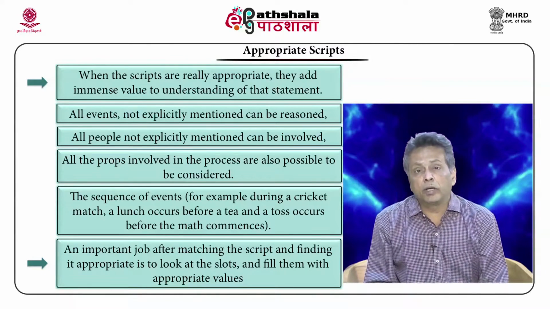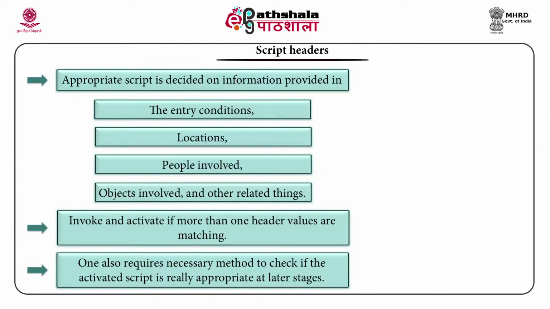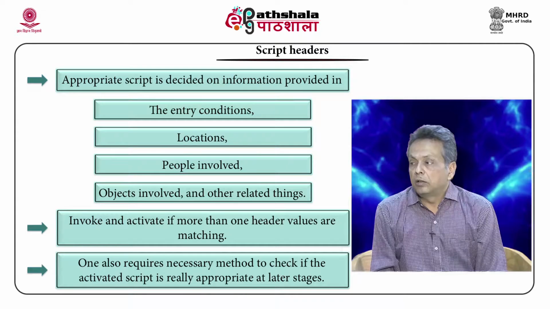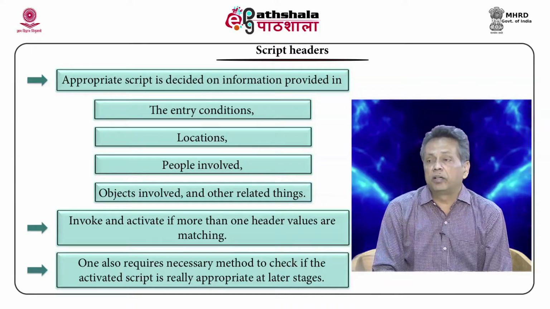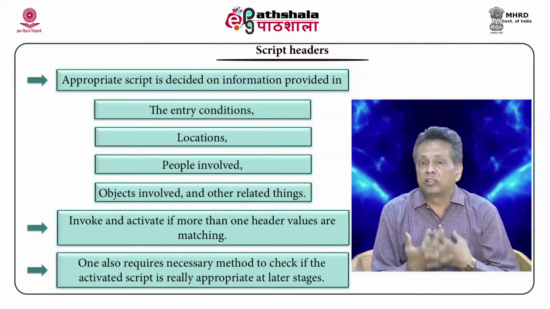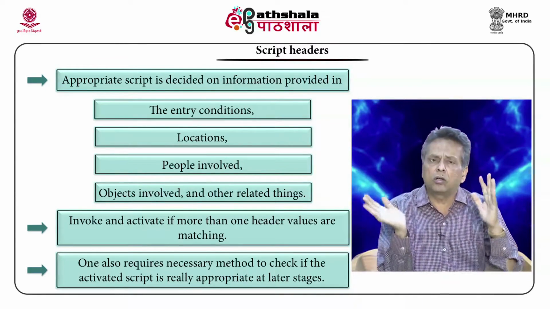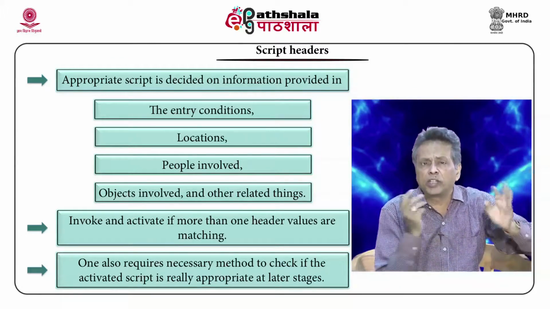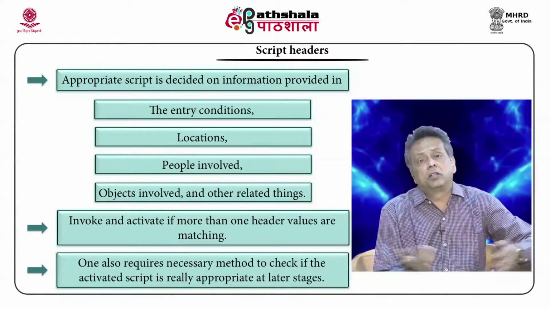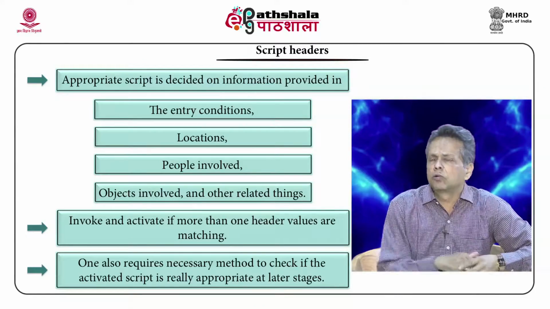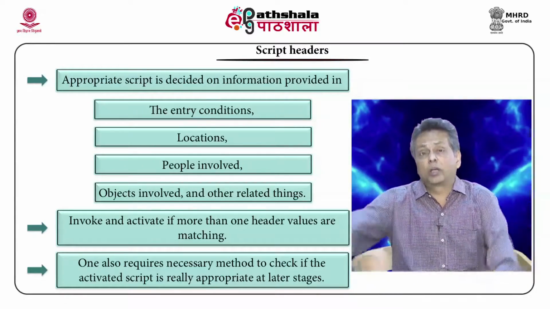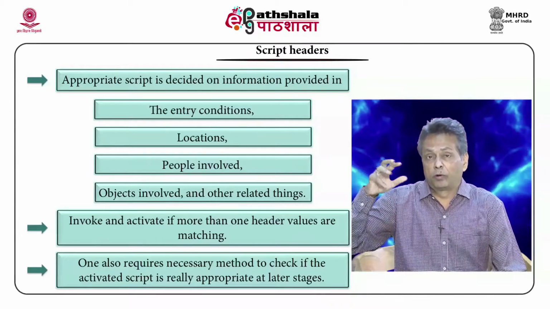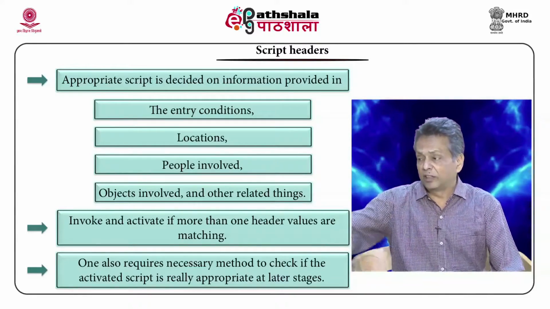In fact, it can answer many questions. For example, we have a few examples. Not only that, the entry conditions that I have talked about, the locations, people involved, all the objects involved and the results, which were not mentioned in the original statement, are all implicitly mentioned when we talk in a normal way. Now they are explicitly mentioned, so the program itself can reason from it.